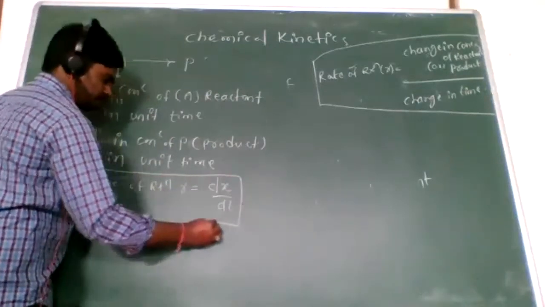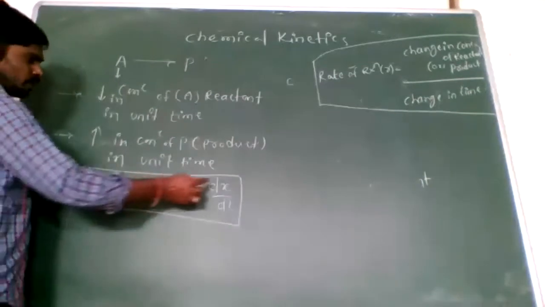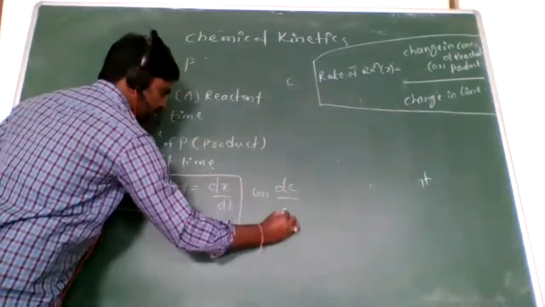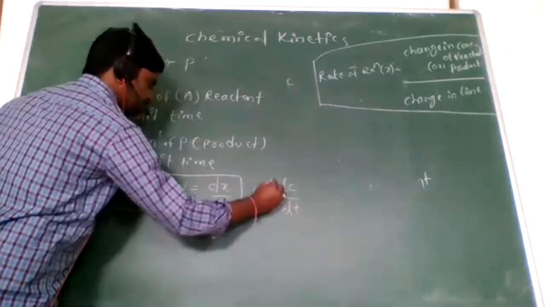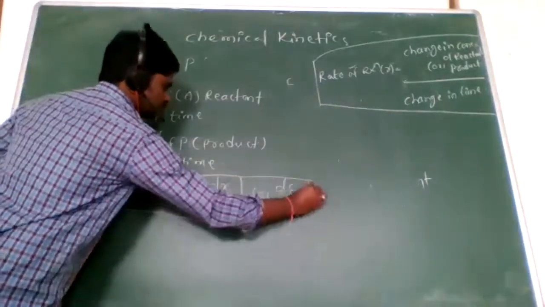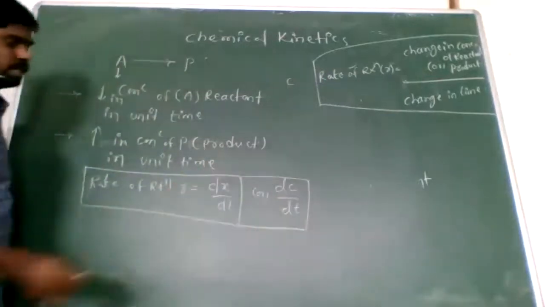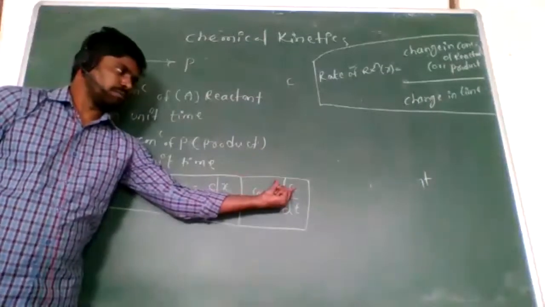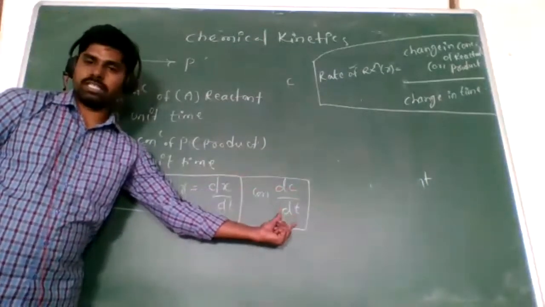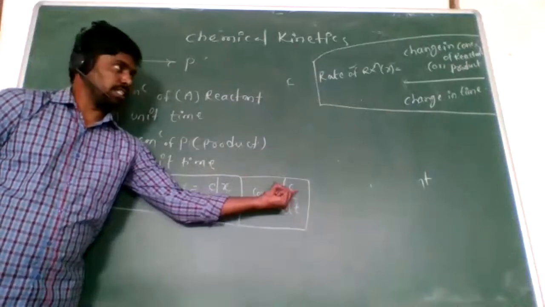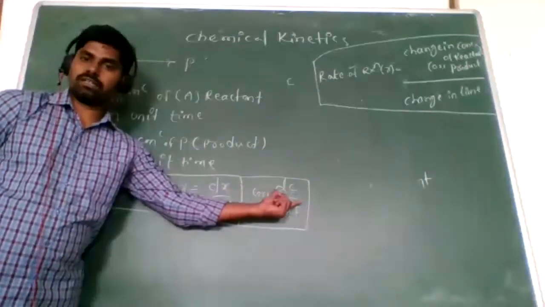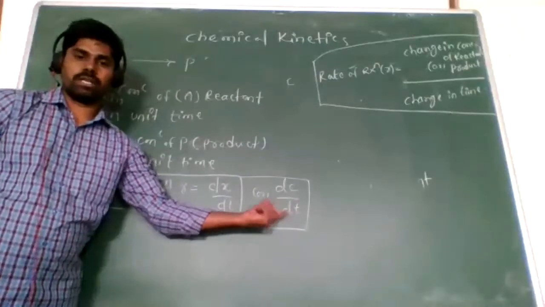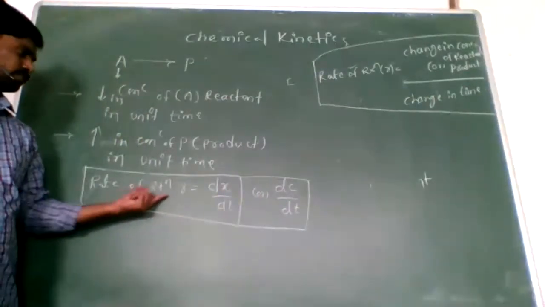X indicates the concentration, so we write dx by dt. What is dx? Change in concentration, by the change in time. Change in concentration of product or reactant in change in time. So this is the rate of reaction formula.